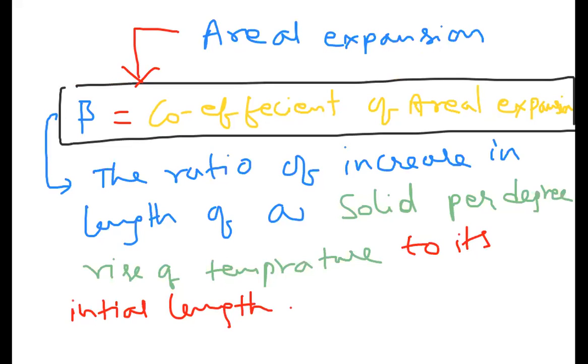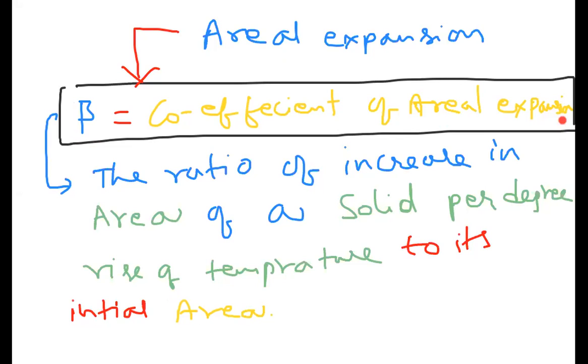Here it is defined as the ratio of increase in area of a solid per degree rise of temperature to its initial area. Only in the place of length I am changing area. See the definition: previously I wrote linear expansion, and I changed linear to aerial. Alpha I changed to beta.